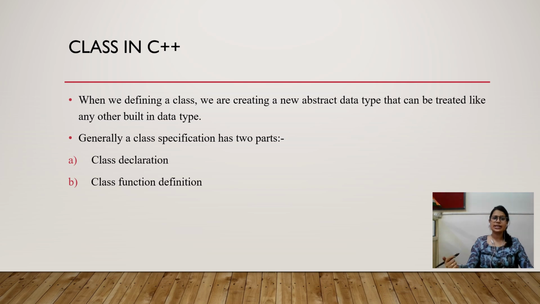And the second is the class function definition. It describes how the class functions are implemented.